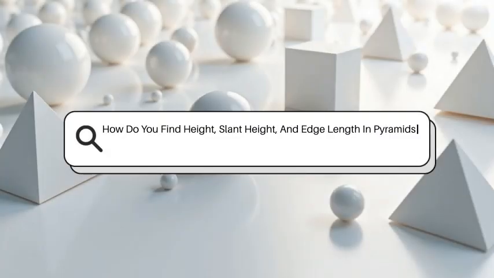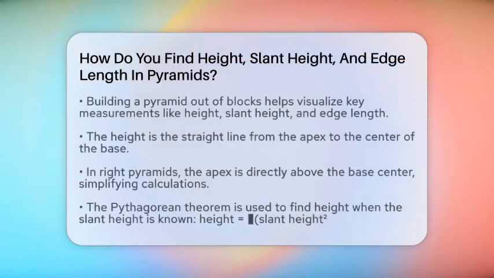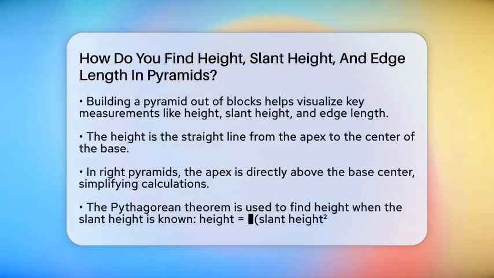How do you find height, slant height, and edge length in pyramids? Imagine building a pyramid out of blocks. To understand its size and shape better, you need to find some important measurements like height, slant height, and edge length. These are key to figuring out the pyramid's volume and surface area. Let's break down how to find each one step by step.